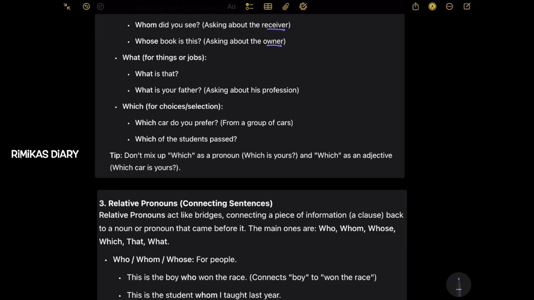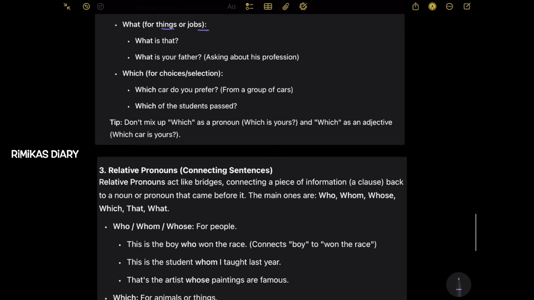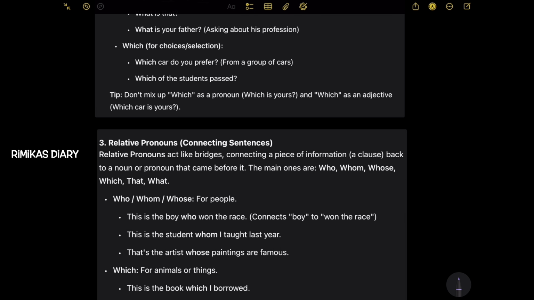Next, what. So we use this for things or jobs. So what is that? What is your father? Asking about his profession. Like, is he a doctor, a lawyer, an engineer, etc.